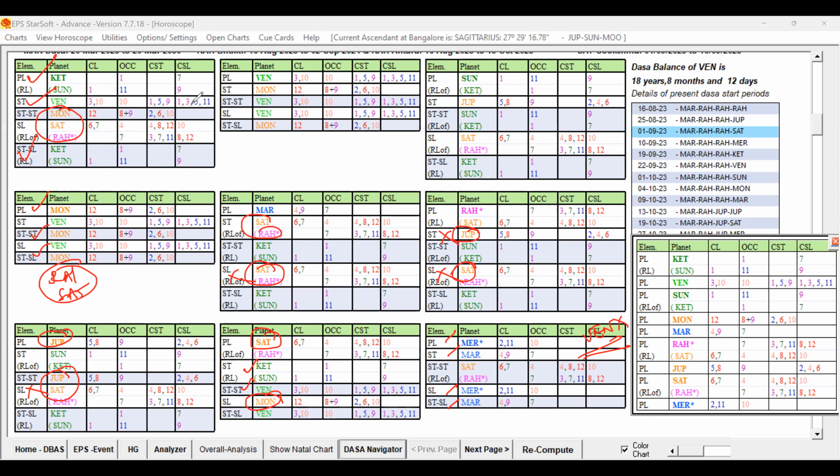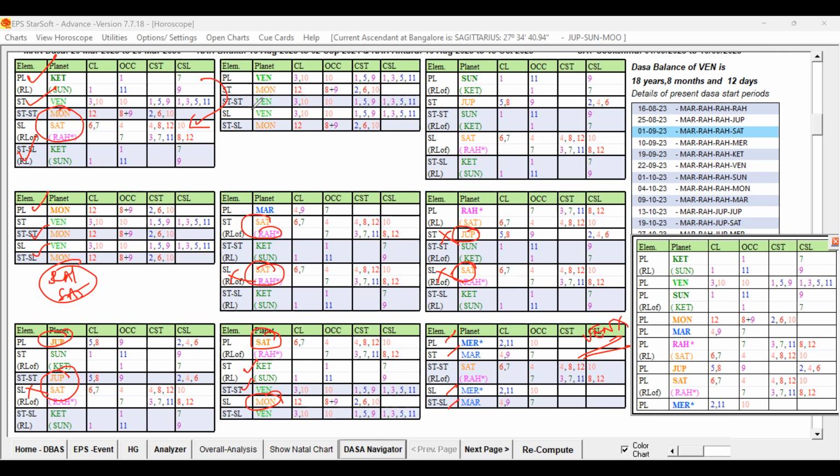When we discussed the destiny, we discussed this. So the sublord has weakness. That weakness is reduced by the star lord of the sublord and also through the ruler link from the supports. And our favorable key planet Venus is also present. This also has weakness, but compared to the other planets, this is comparatively better.